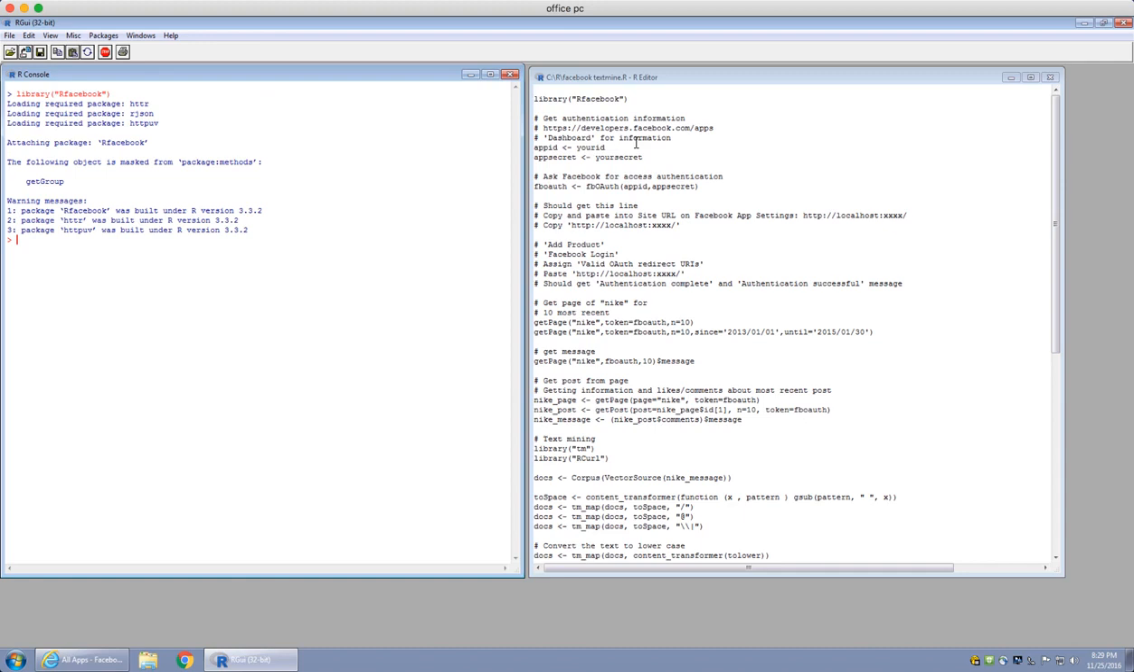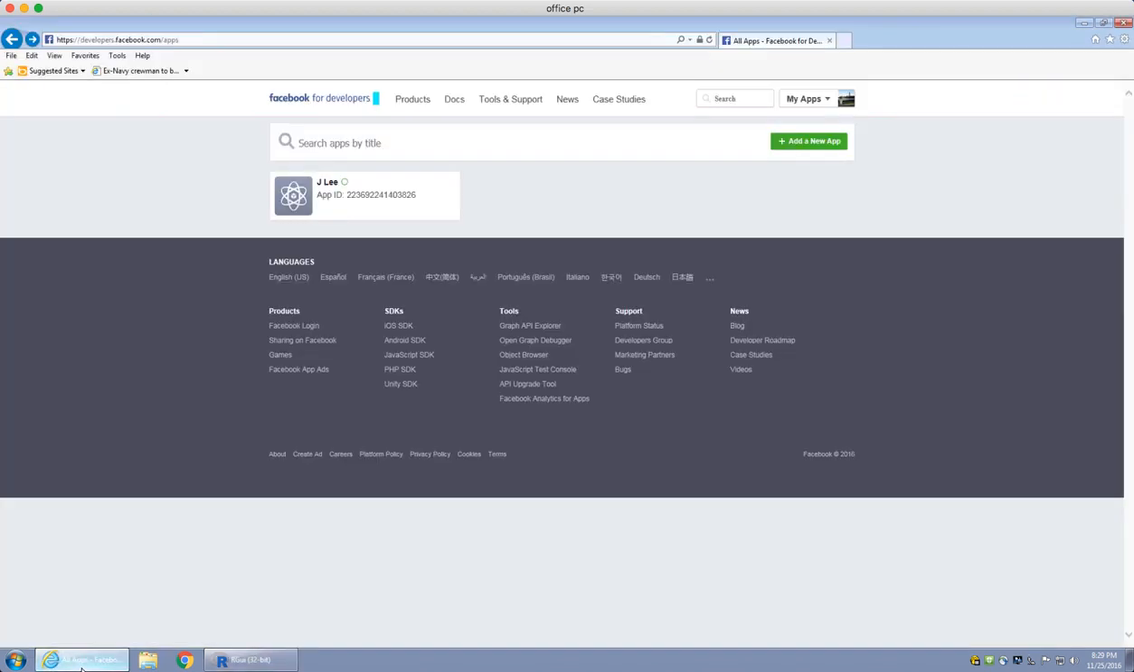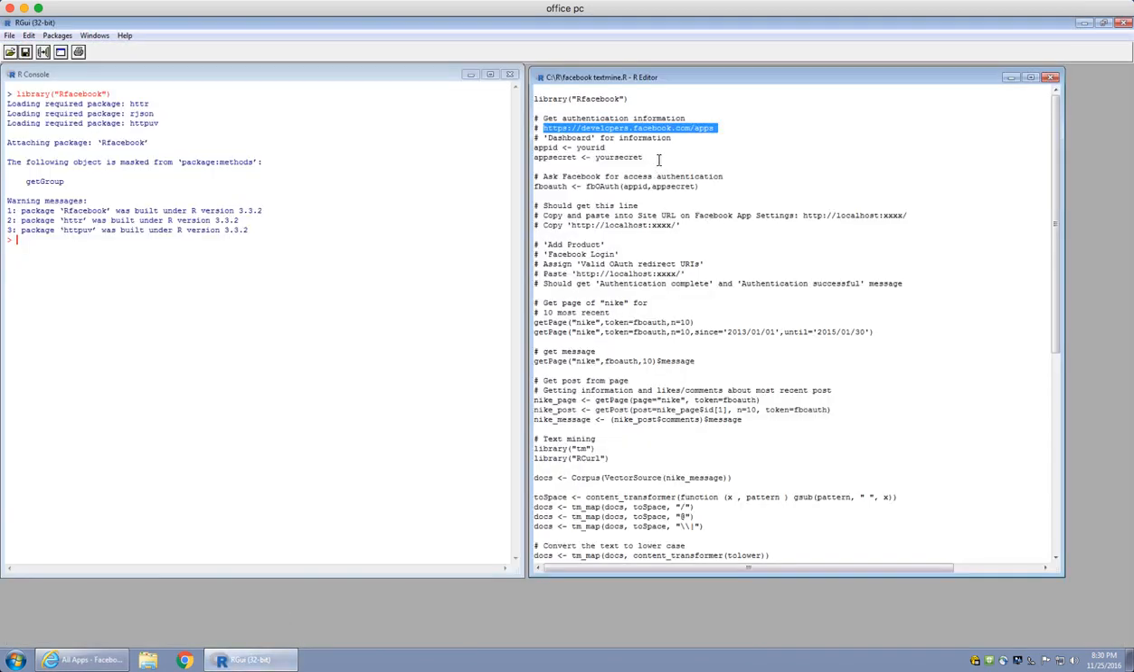The next thing is that I have to get authentication by Facebook. In order to do that, you have to go to developers.facebook.com/apps. This is the site here. I have already logged in and I probably already have an app ID. But if you don't have one, all you need to do is go here and create a new app, and you will be assigned an app ID.